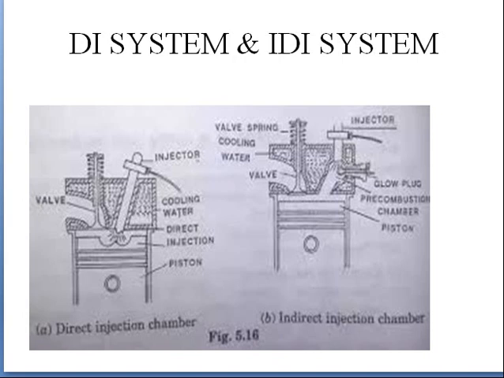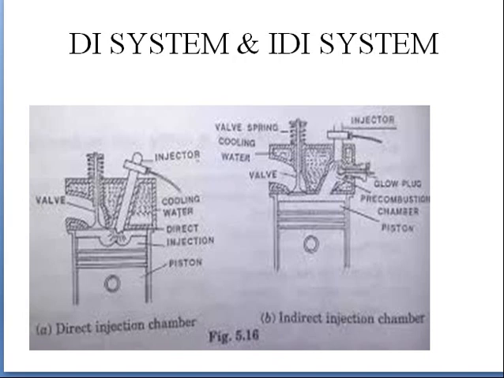Next one is diesel direct injection system and indirect injection system. In case of direct injection system, the fuel will be injected into the engine directly without making any combustion outside. It means air and fuel will be sent inside and the combustion process will take place inside. But in case of indirect injection system, the fuel will get burnt outside and that burned mixture will be sent inside.